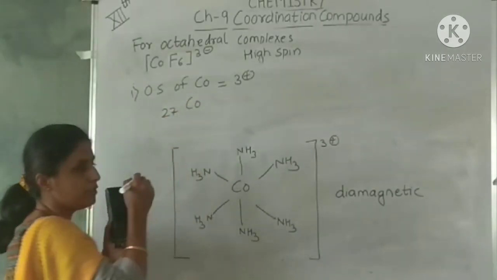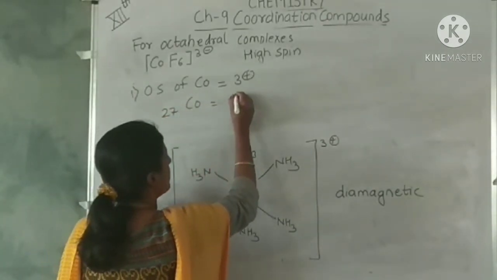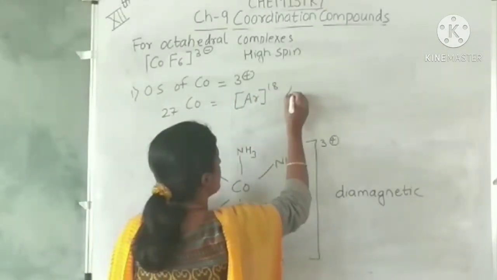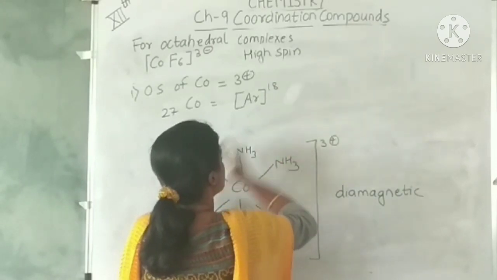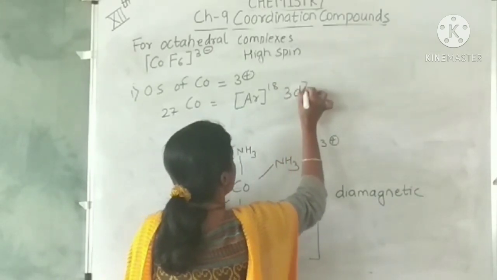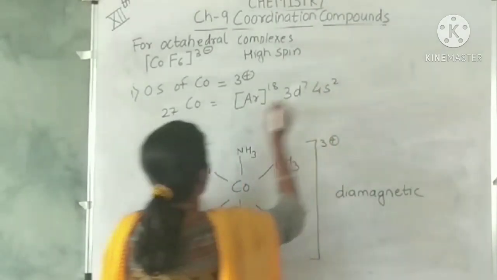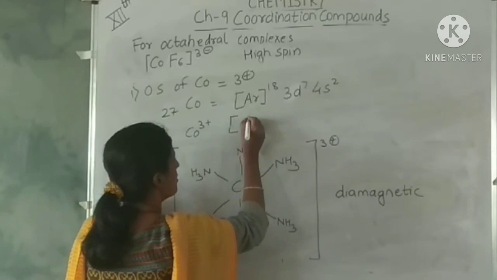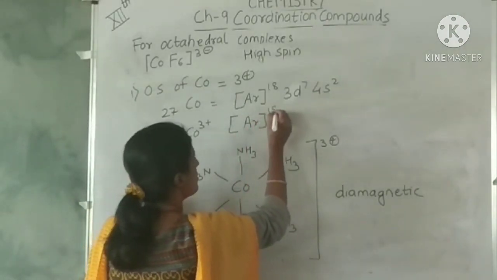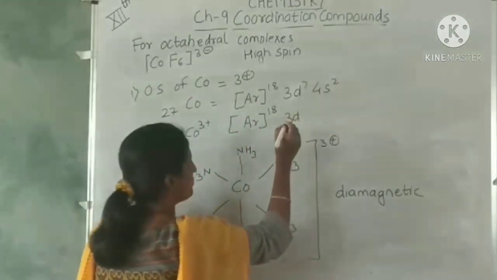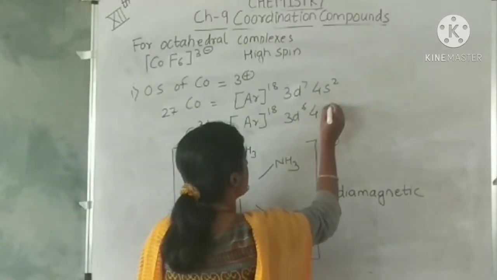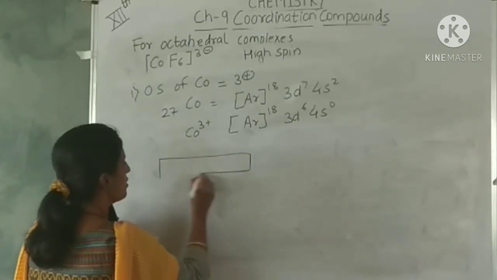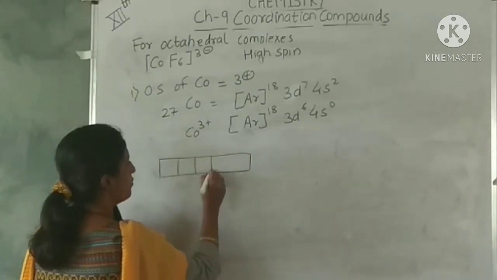Atomic number of cobalt is 27. We have seen in the previous example also what will be the electronic configuration: 3d7 and 4s2, and that of cobalt 3+ will be 3d6 and 4s0.